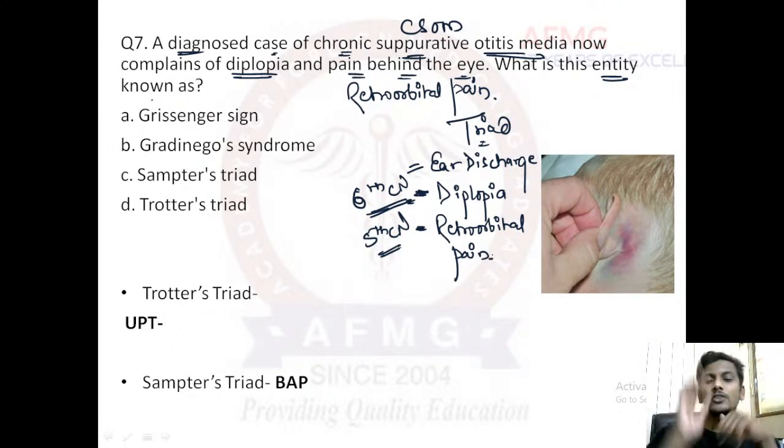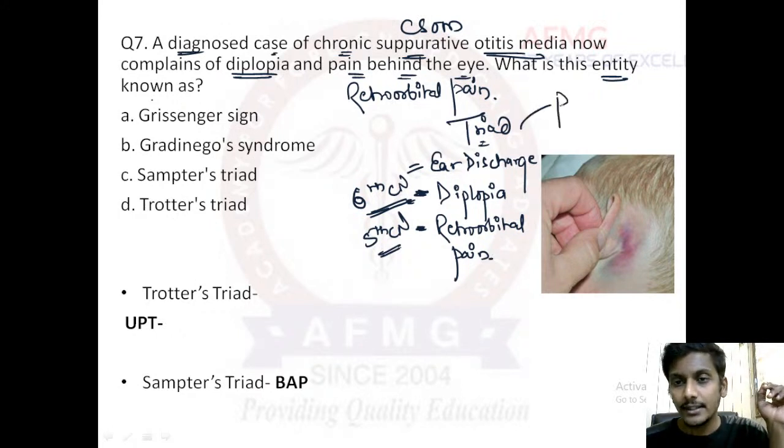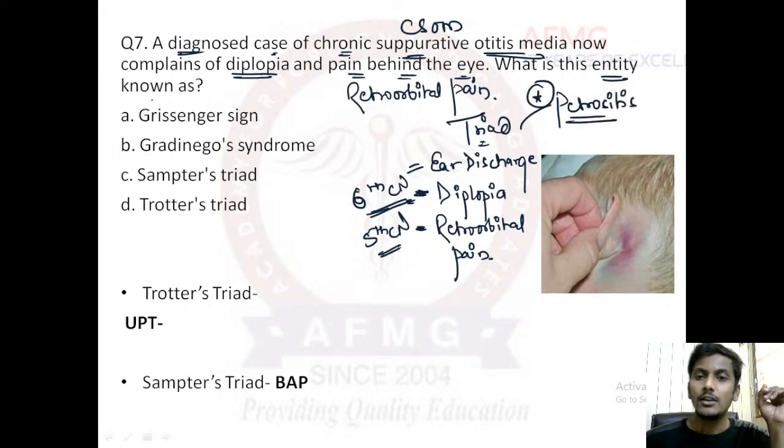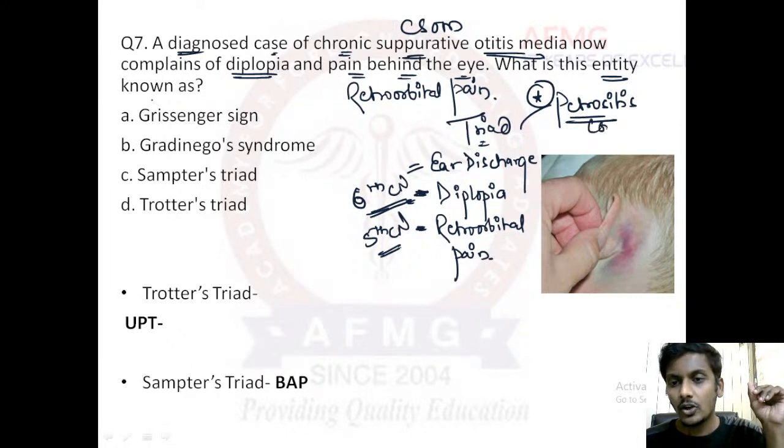It also spreads to the fifth cranial nerve, leading to retroorbital pain. And the triad of ear discharge, diplopia and retroorbital pain together is a feature of petrositis, which is a very common and important complication of CSOM.